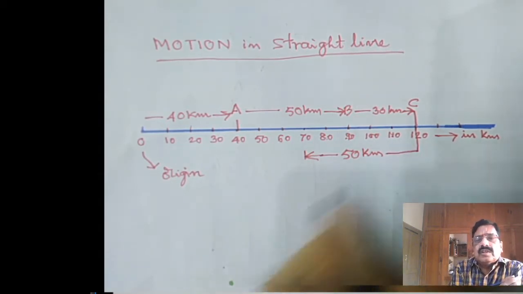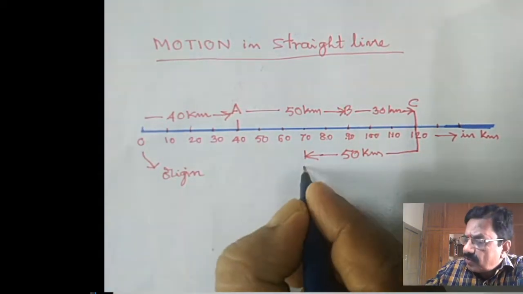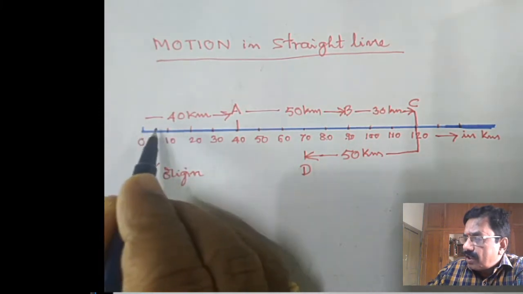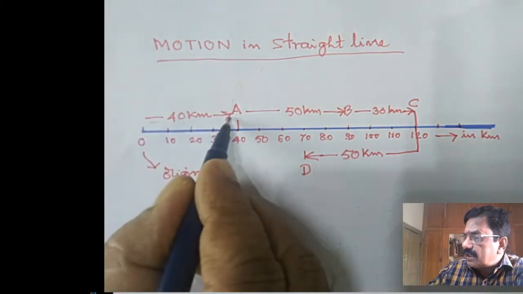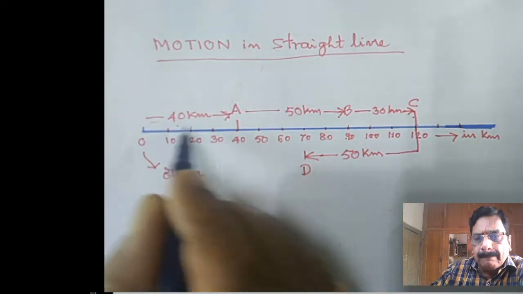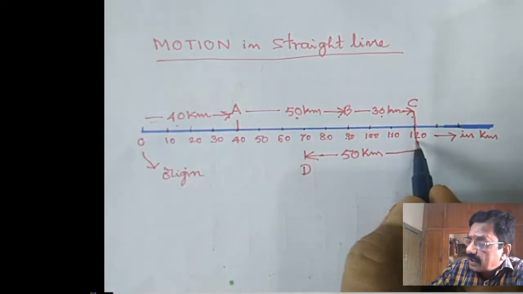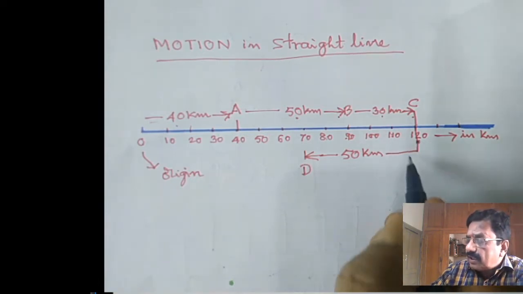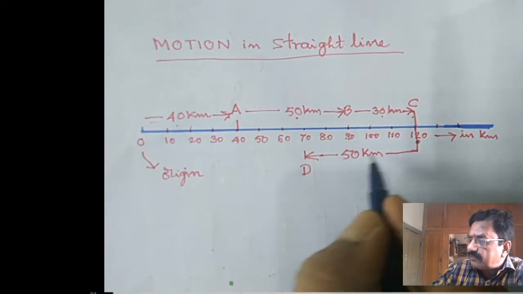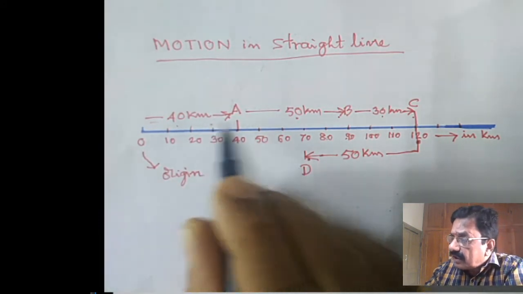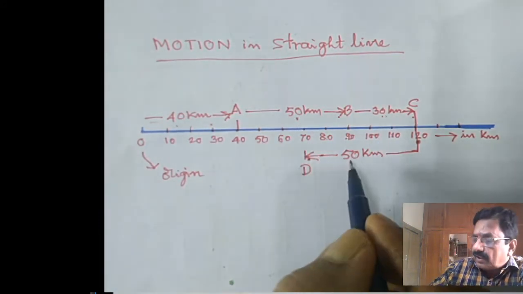Now observe carefully how much total distance he has travelled. 40 kilometers plus 50 kilometers plus 30 kilometers: 40 plus 50 is 90, 90 plus 30 is 120. On the scale also it is showing 120 kilometers only. But in the reverse direction he has travelled 50 kilometers. So the total distance he has travelled is 40 plus 50 plus 30 plus 50. Totally 120 plus 50, it is 170 kilometers he has travelled.